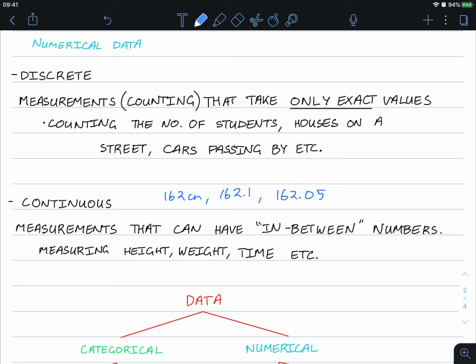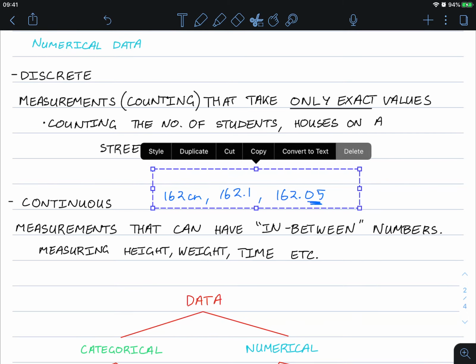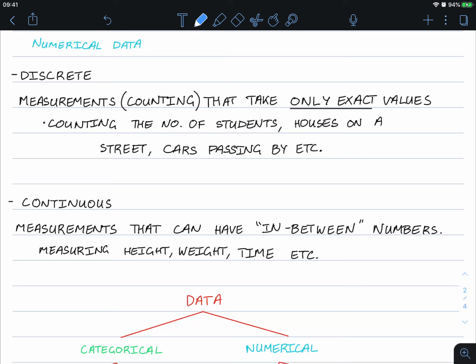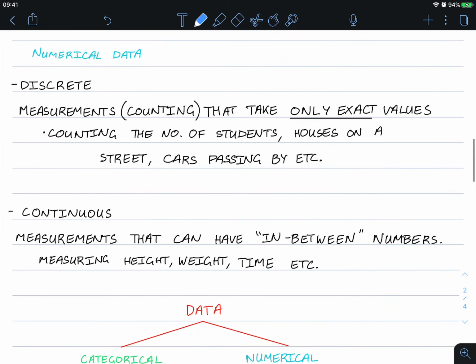So there's really no end to how many decimal place values we could have when it comes to measuring height, or measuring somebody's weight, or the time it takes to travel. You can see that there is a continuous degree of accuracy that we can have. So numerical data is continuous numerical or discrete numerical data.